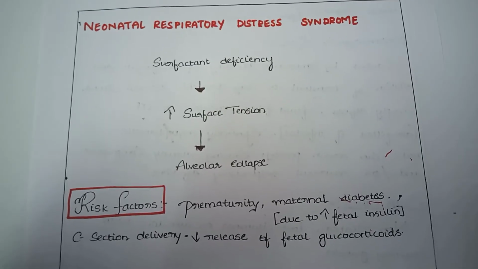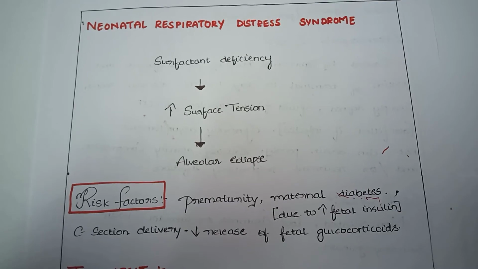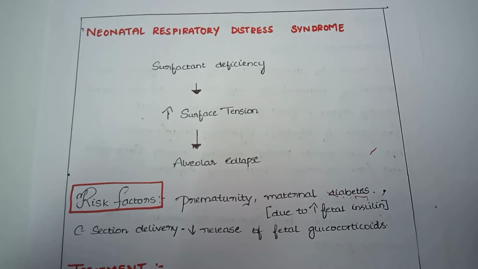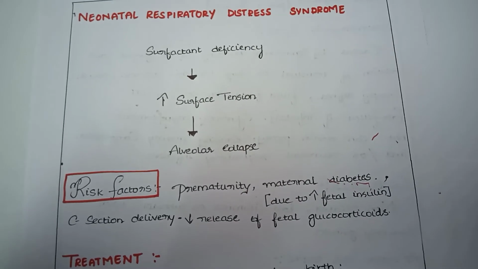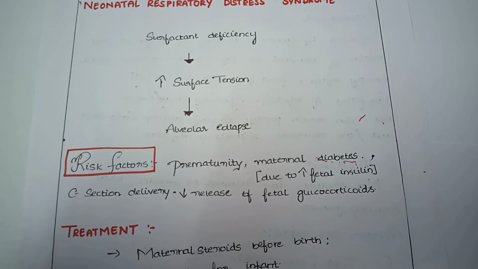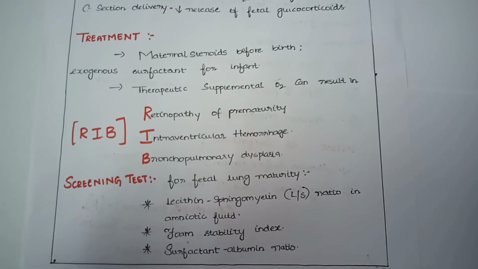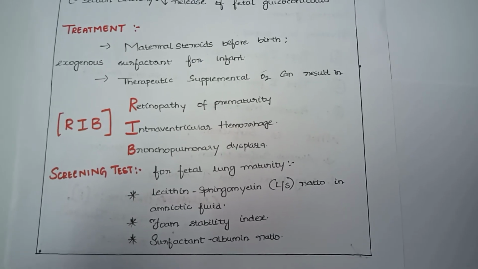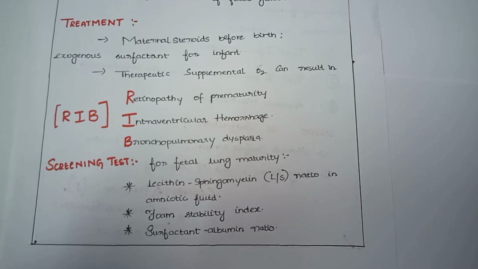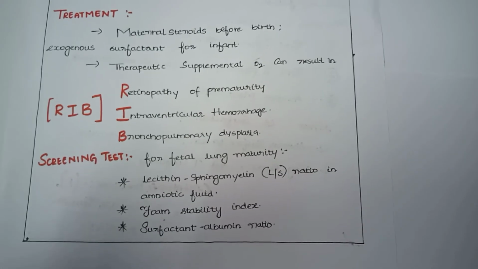Now, let us learn about surfactant deficiency syndrome, which is called neonatal respiratory distress syndrome. It is due to surfactant deficiency, which leads to an increase in surface tension and alveolar collapse. The risk factors of neonatal respiratory distress syndrome are prematurity, maternal diabetes, and C-section delivery. Treatment is maternal steroids before birth, exogenous surfactant for the infant, and therapeutic supplemental O2, which can result in retinopathy of prematurity, intraventricular hemorrhage, and bronchopulmonary dysplasia.